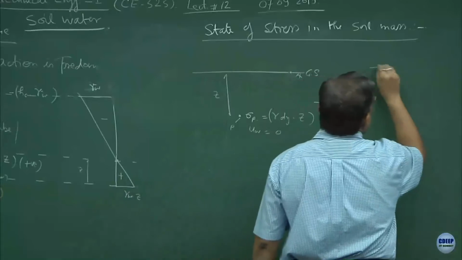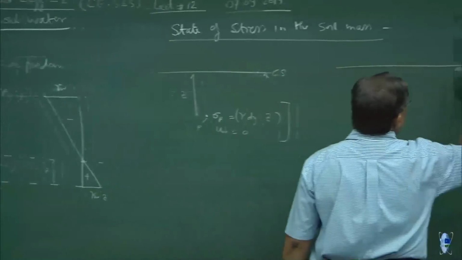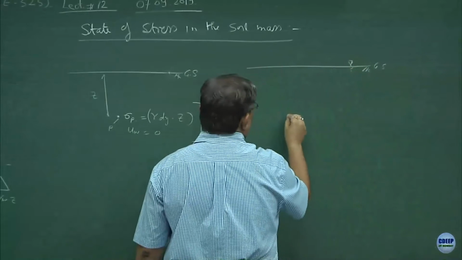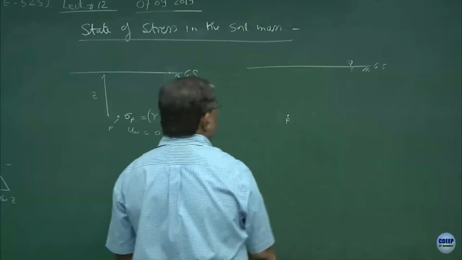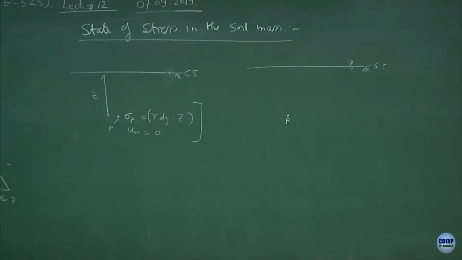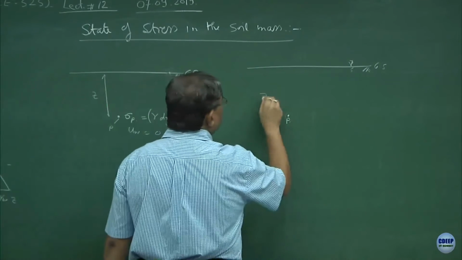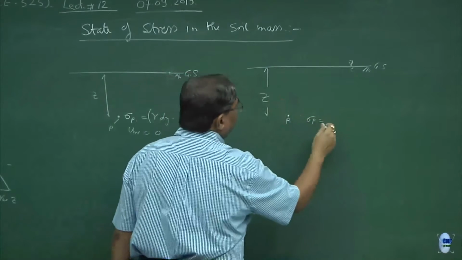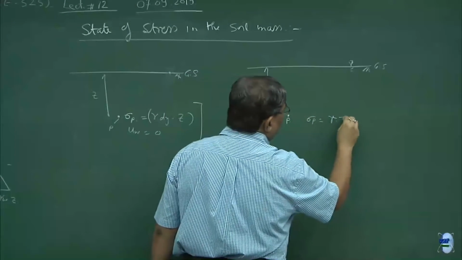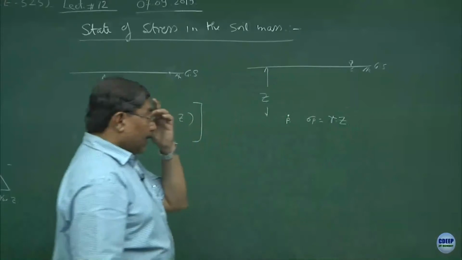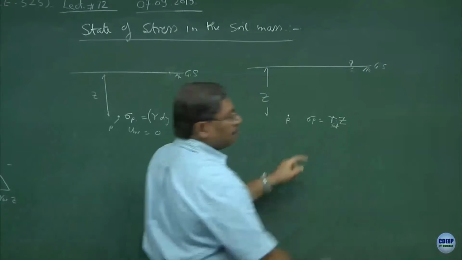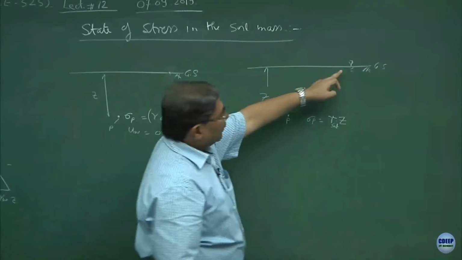However, if you have the ground surface and there is a water table, and if I ask you to find out at point P the state of stress, this is Z. So, sigma P here would be gamma into Z, but this gamma is saturated now because the water table is here.